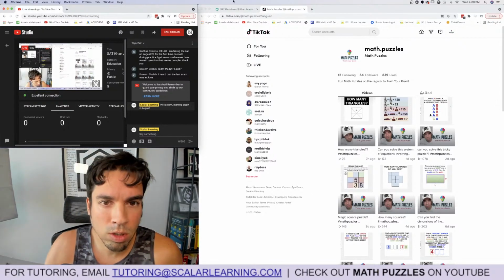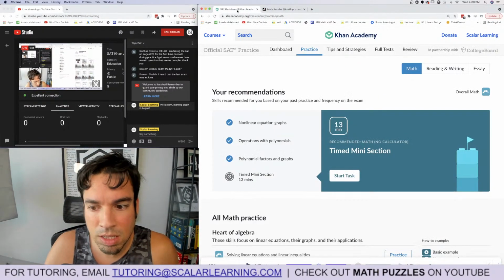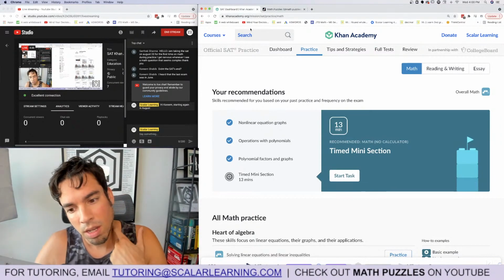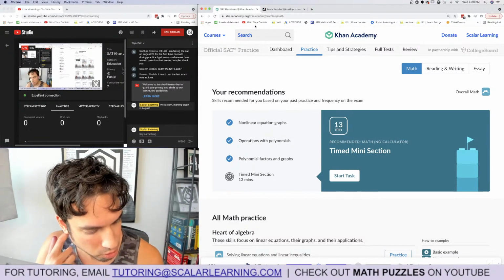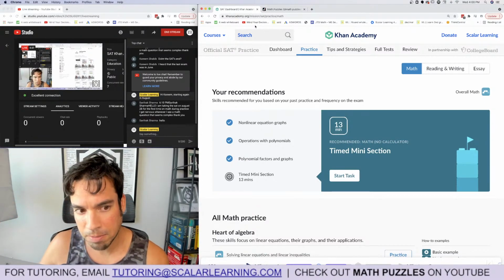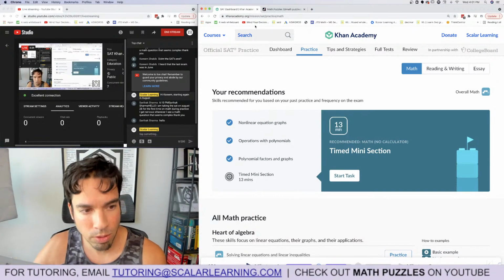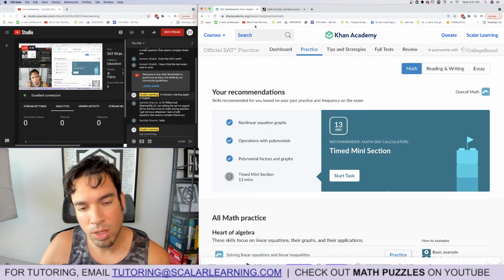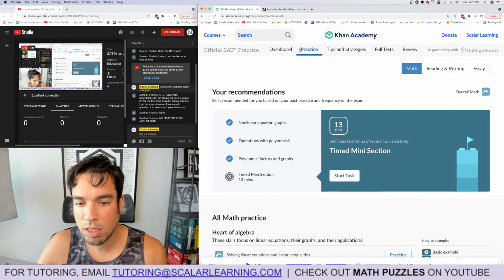By the way, just to let you guys know, if you don't know what these mini tests are, they're just amazing. I love them. They're a nice mixed bag, good level of difficulty. And they're really terrific if you're just trying to get your overall general abilities and test taking smoothness refined versus specific topics that you can do as well. If you're like, hey, I'm really weak on linear equations or whatnot. So I've been a big fan.